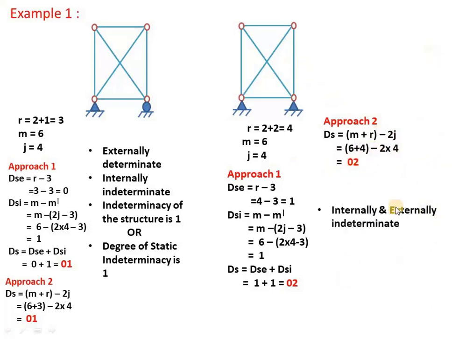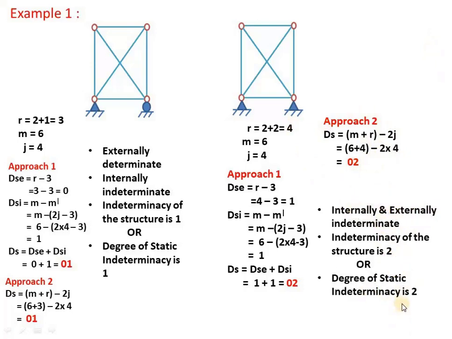Now how do you comment here? This is internally as well as externally indeterminate. The indeterminacy of the structure is, say, totally 2, or the degree of static indeterminacy is 2. One more way of commenting is this: the structure is externally indeterminate to the degree 1. The structure is also internally indeterminate to the degree 1. We can even comment like this.